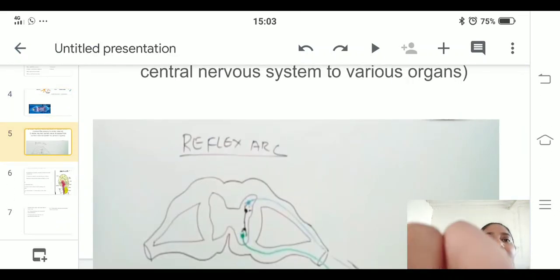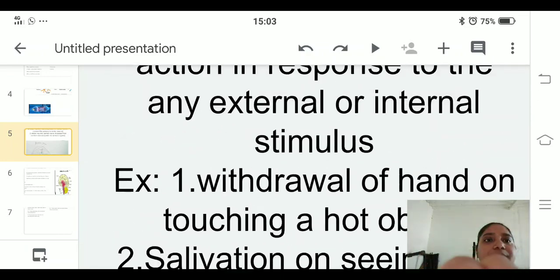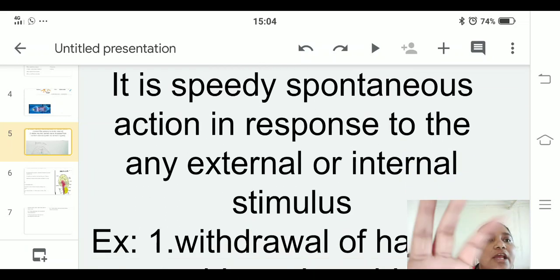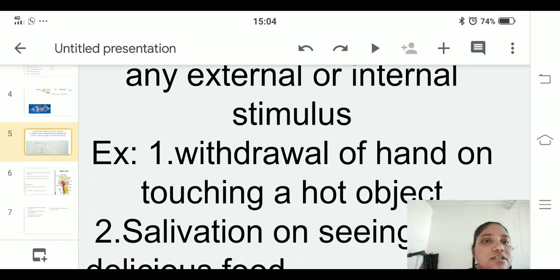Okay, fine. The next is our reflex action. We sometimes do actions very immediately. These reflex actions are very spontaneous actions, in response to an external or internal stimulus. Taking an example, I have just written here two. Withdrawal of your hand by touching a hot object. As soon as you touch it, you just try to pick up your hand.